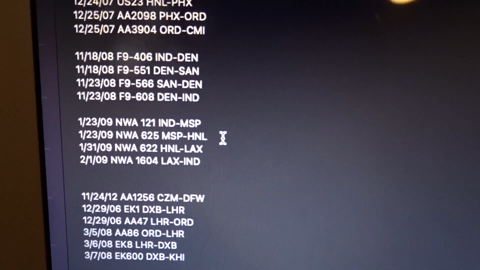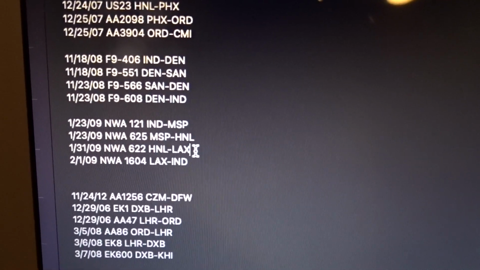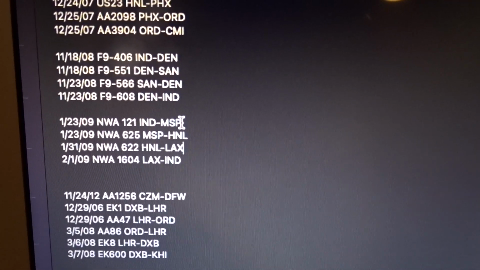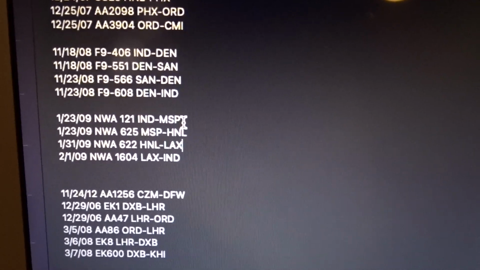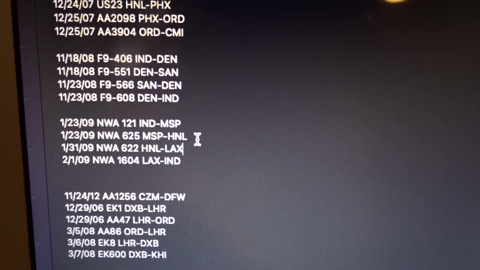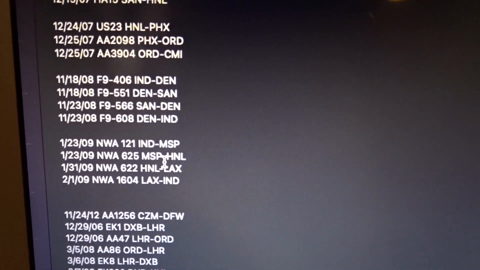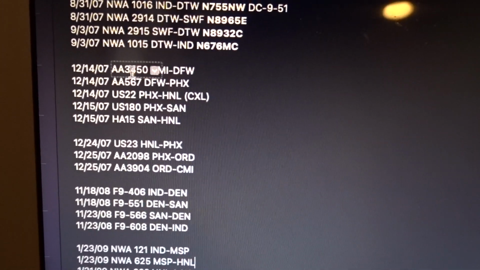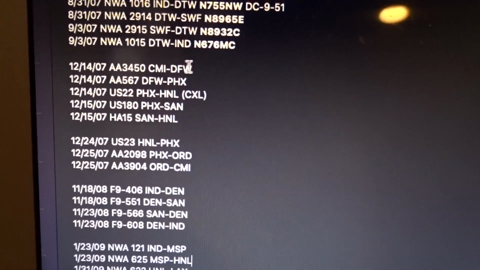previously I never thought I had ever visited LAX until I went earlier this year in January for a day trip. I never thought I'd ever been through LA before, and I never thought I'd ever flown to MSP before either, but we did, and I haven't figured out what planes these are. I'm about to go there, but right now I am currently searching. I'm looking up these flights right now, our 2007 Hawaii trip.